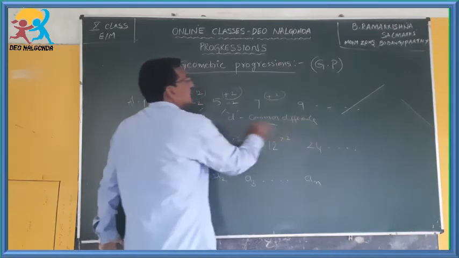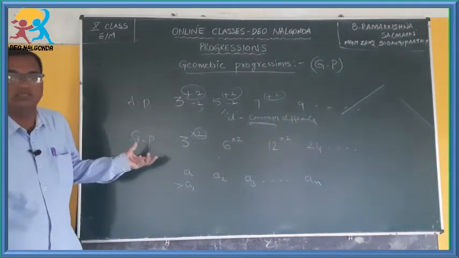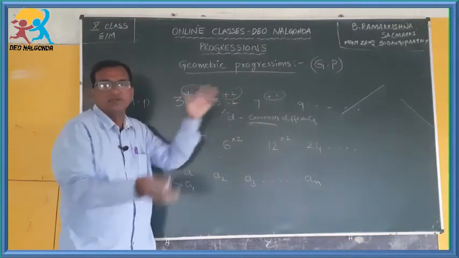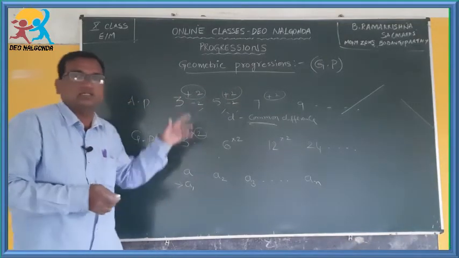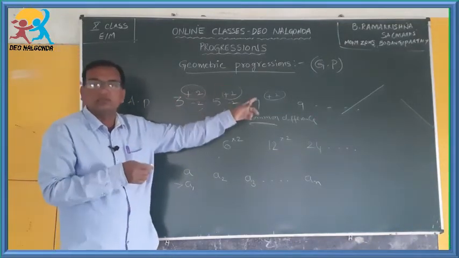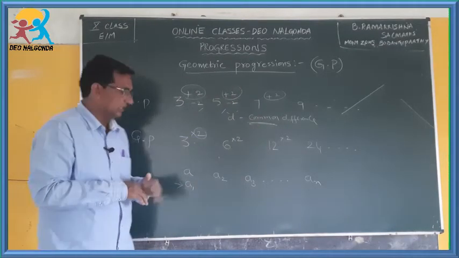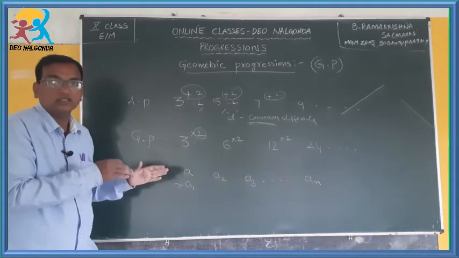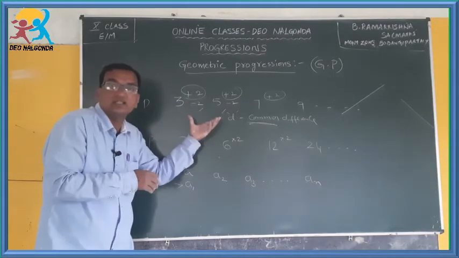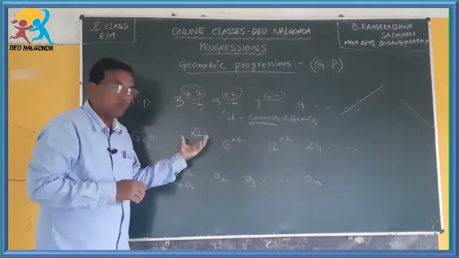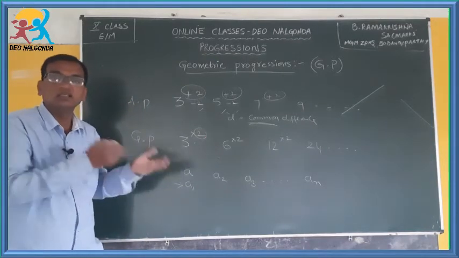Why are we calling it common? Common means the same difference between any two successive terms in an arithmetic progression. The difference is the same, therefore it is called the common difference. Now, here in geometric progression, what do you get? Here you are finding the difference that is equal. What will be the equal thing here?